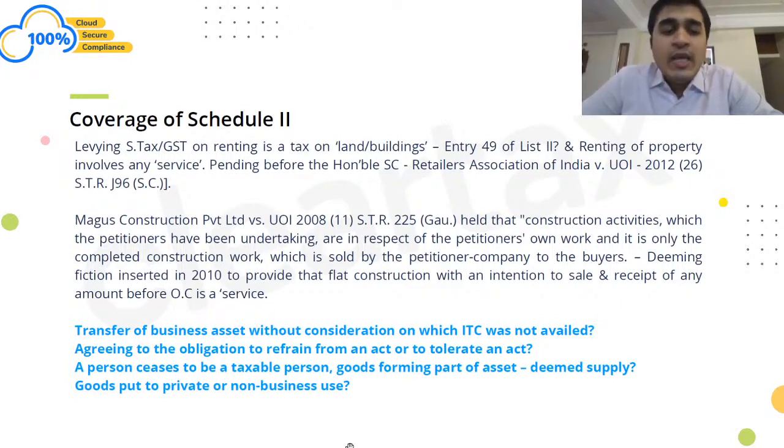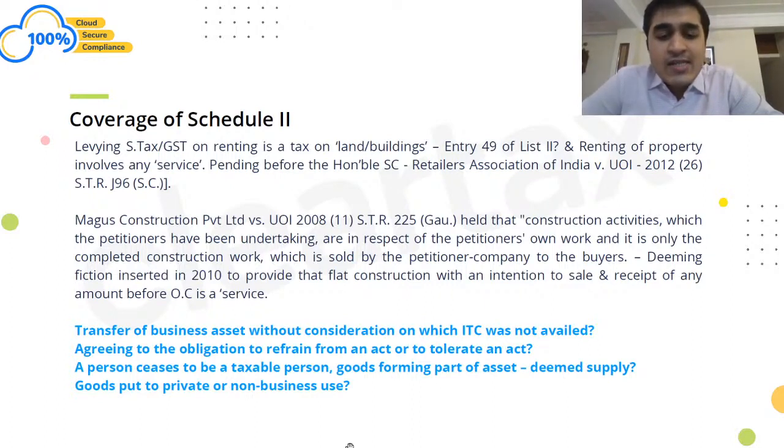But later on, there was a deeming fiction inserted in 2010, which said that flat construction was a service. Now, interestingly, this deeming fiction is no longer there in the GST law. It was only because of this deeming fiction that service tax was leviable under the earlier law. Once this deeming fiction is taken away, can one actually say that Schedule 2 is only covering this? Maybe the three clauses of the supply definition not covering this is something which can open a huge Pandora's box under GST. Not only this, a lot of other cases as well.